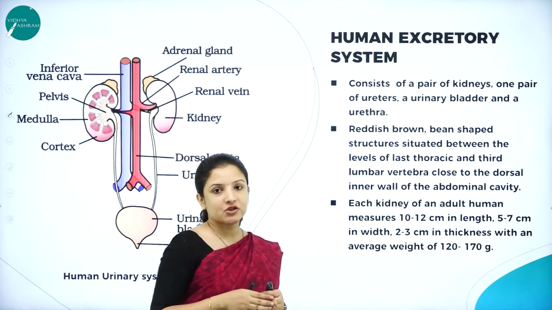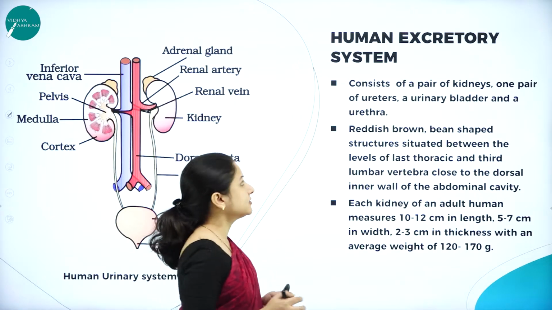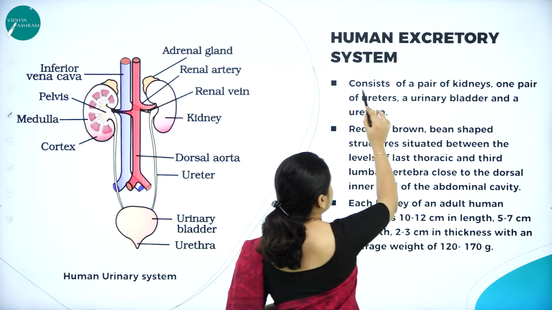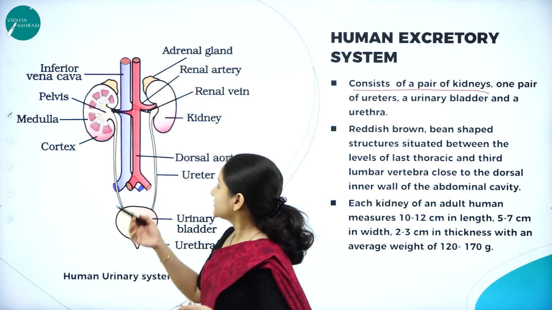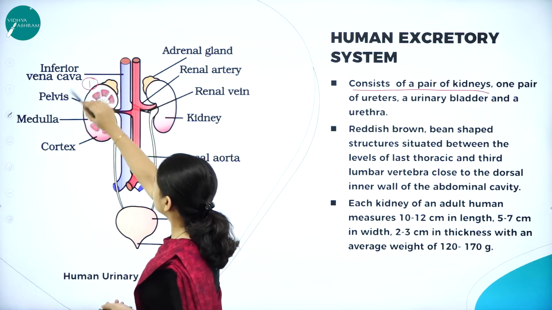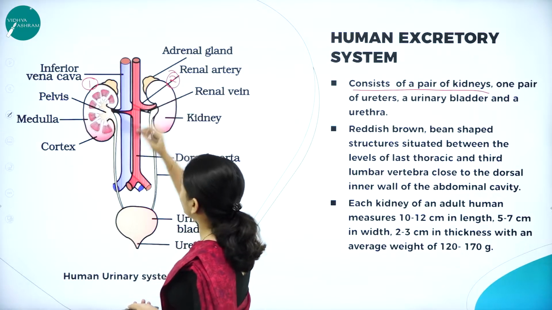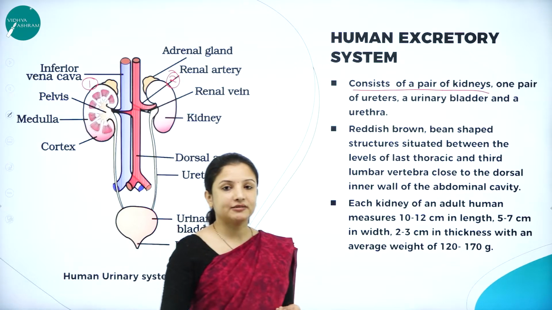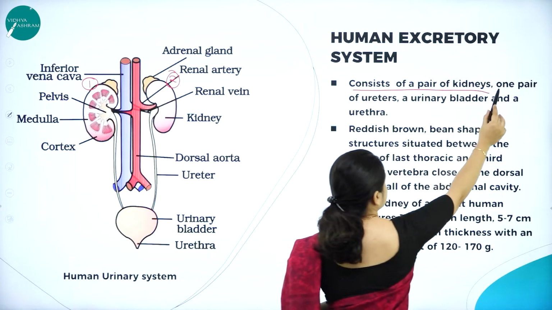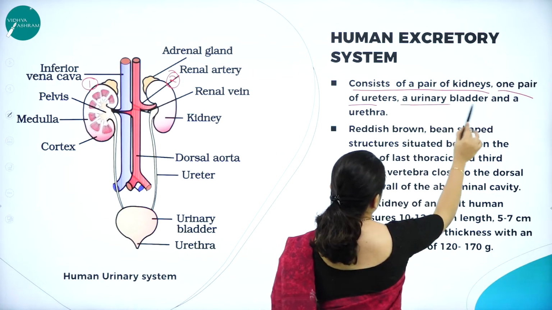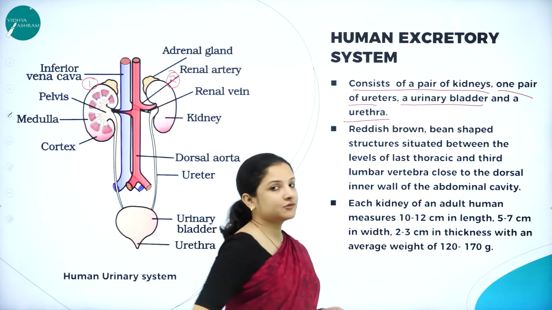The human excretory system, that is the kidney, consists of a pair of kidneys, as you can see, one towards the right and the second one towards the left. So a pair of kidneys is present, and one pair of ureters is present, and the urinary bladder is present, and the urethra is present.